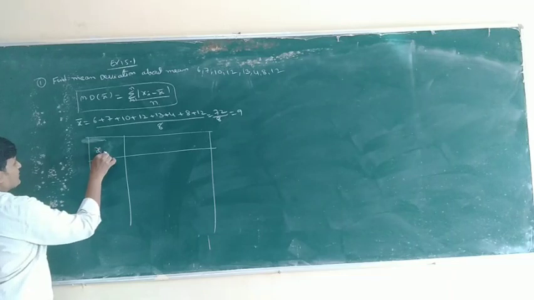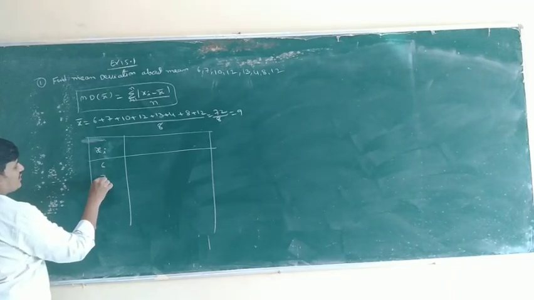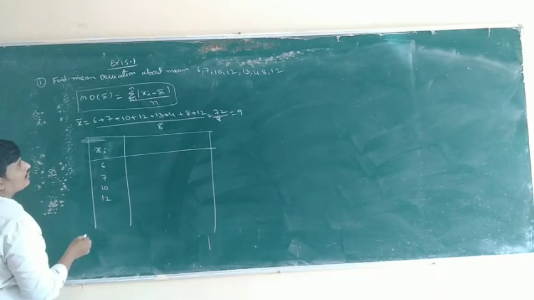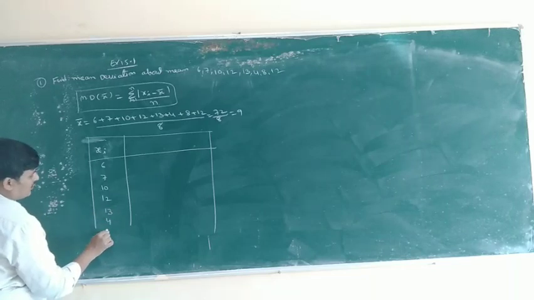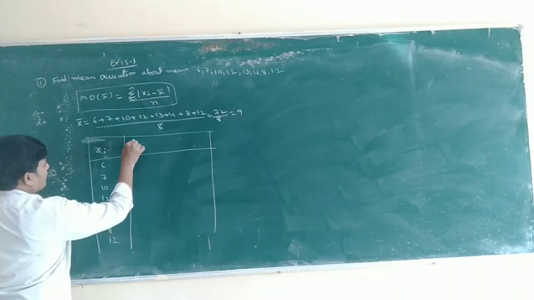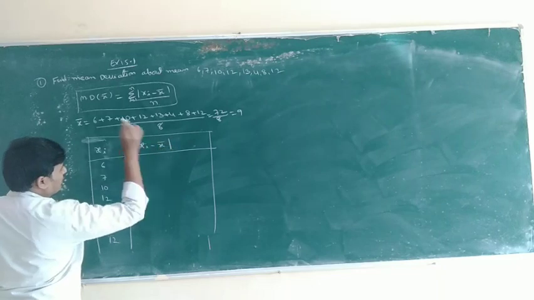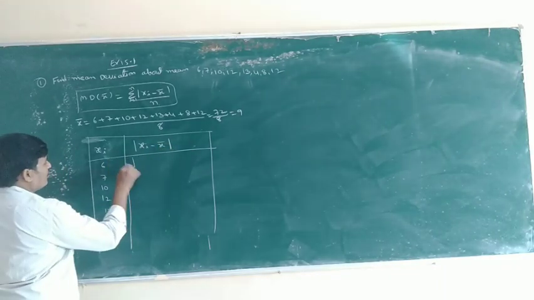This is xi: 6, 7, 10, 12, 13, 4, 8, 12. This column is mod xi minus x bar.